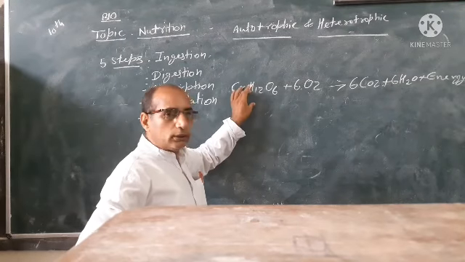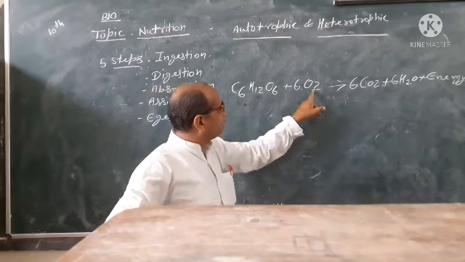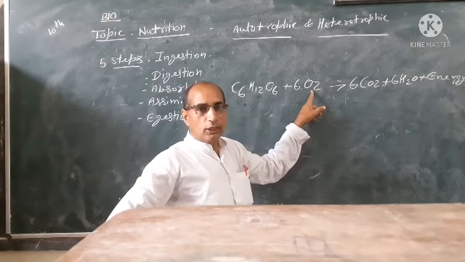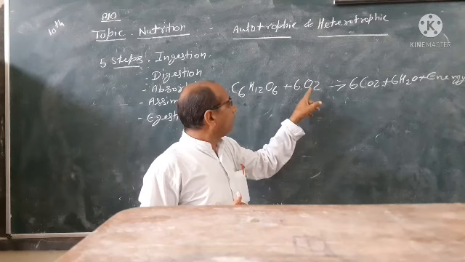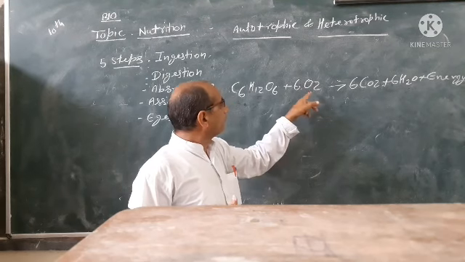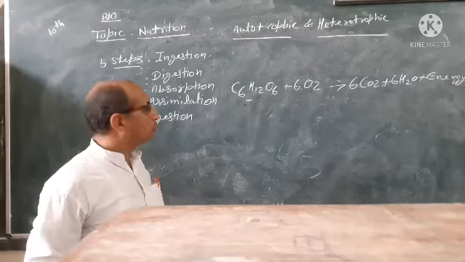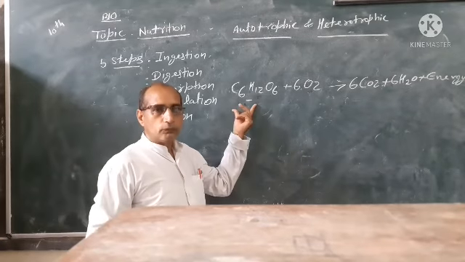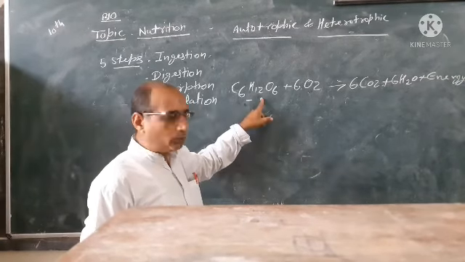Glucose, the food, is oxidized by oxygen. We take oxygen in respiration. Oxygen breaks down the food. This process is known as oxidation of food.